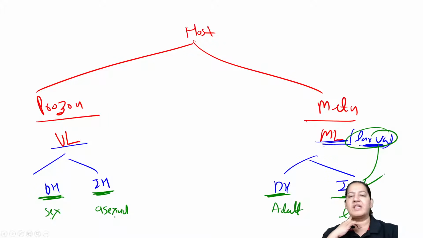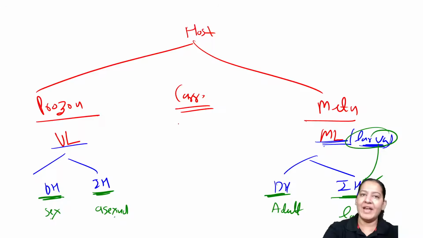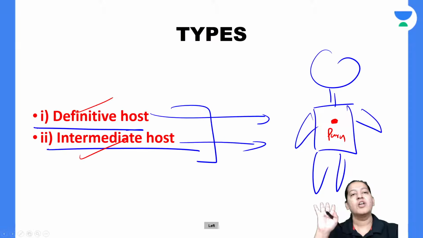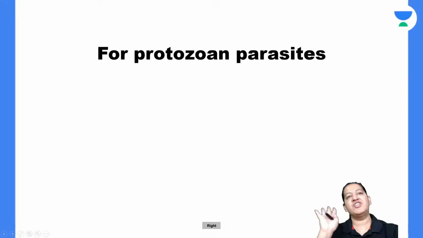No, intermediate is not a carrier, Yashwant. Carrier host is a third type of host which only carries from intermediate to definitive or definitive to intermediate. Carrier host only does the work of transport. None of them is a carrier. Definitive host, intermediate host: the definitions are different.